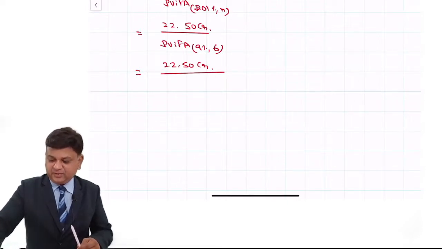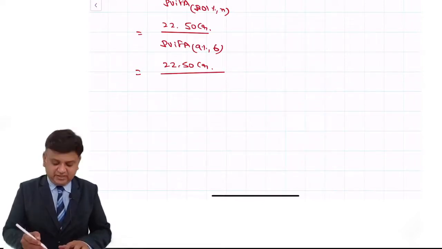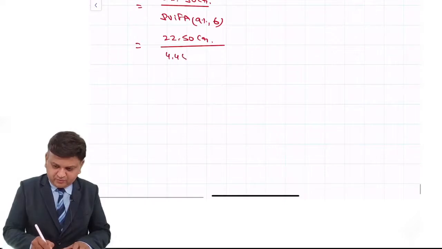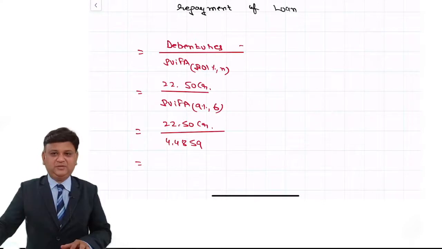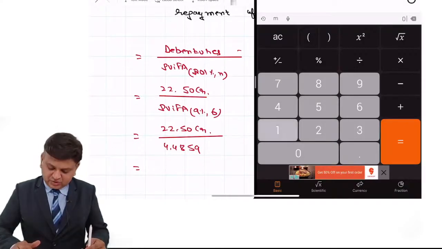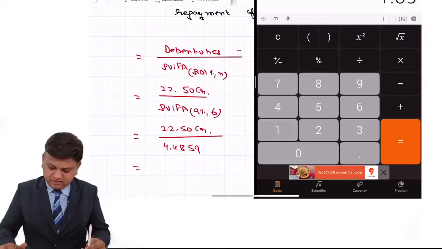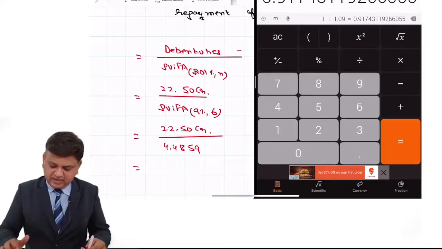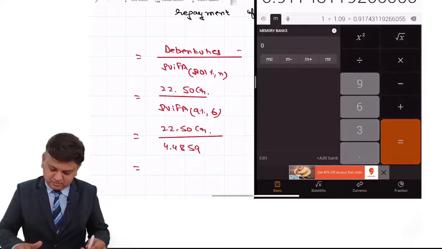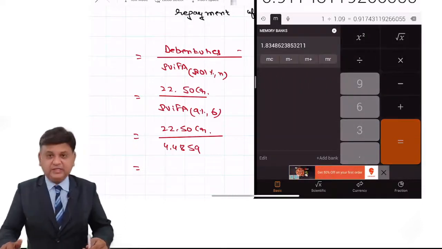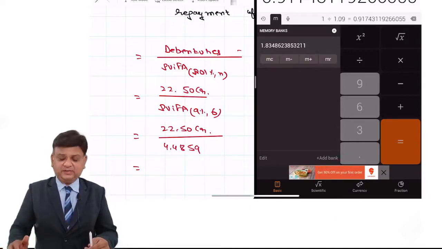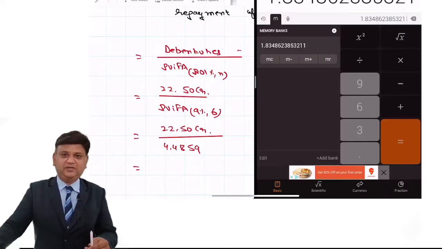So 1 divided by 1.09, for 1, 2, 3, 4, 5, 6 years, the 6 years annuity factor is 4.4859. That is the way the annuity factor can be calculated. So it is 1 divided by 1.09. You press equal to, then you add the same to the memory. Equal to, then again you add to the memory. That is the way you are required to add this 6 times, and then you do memory recall. You will get the 6 years annuity factor.